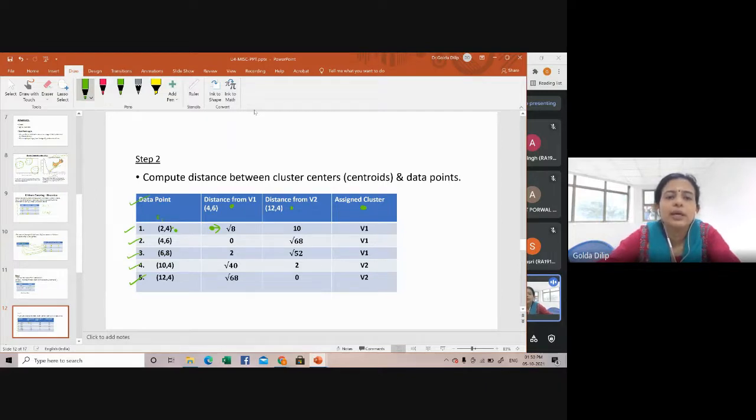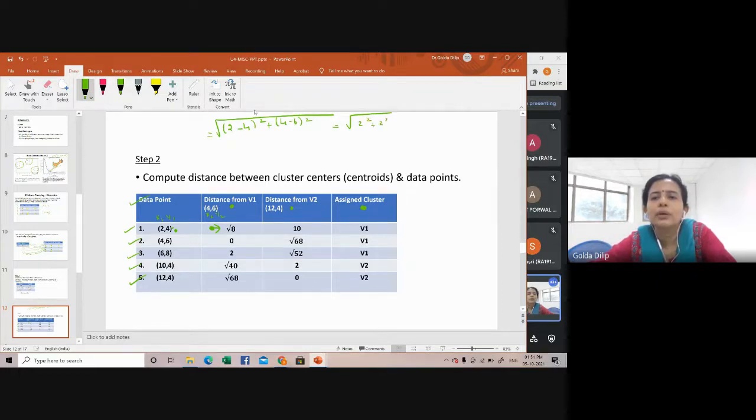So this can be x1, y1, x2, y2. As per the Euclidean distance formula, it will be 2 minus 4 the whole square plus 4 minus 6 the whole square. So 2 square plus 2 square.